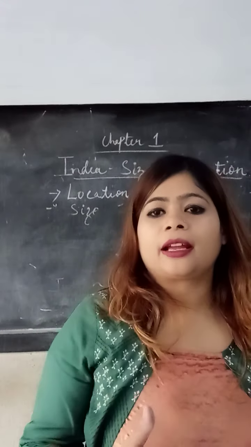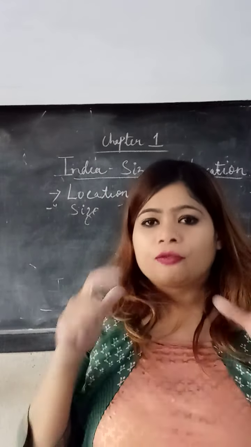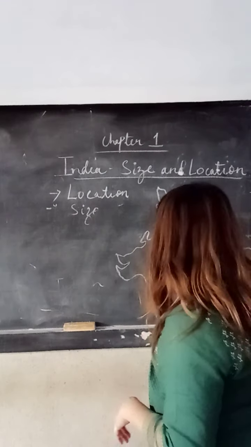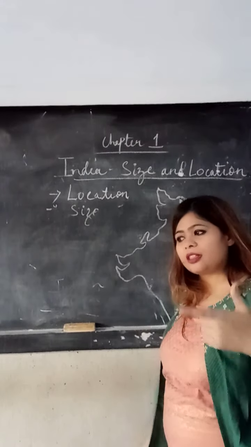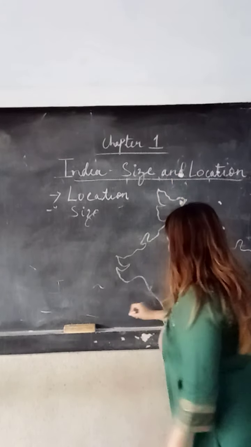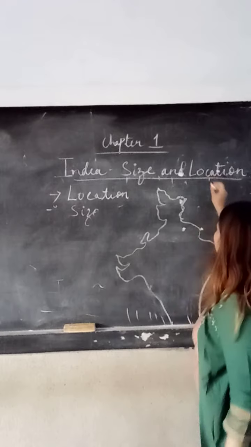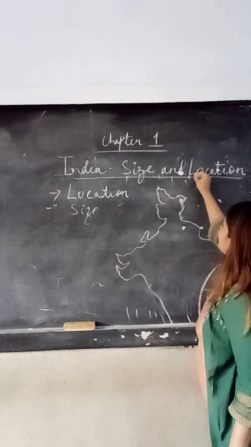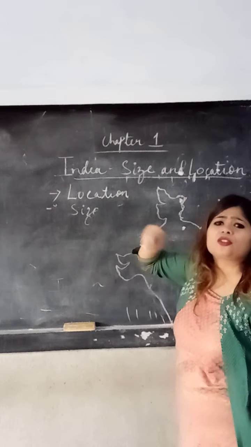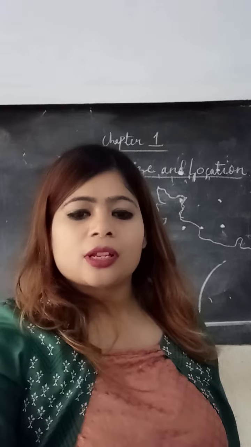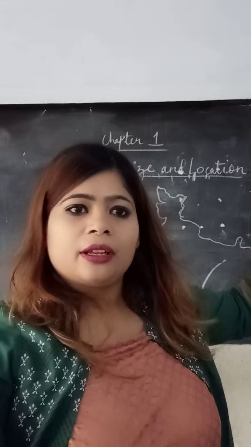Why we select a standard meridian, which is actually selected as 82.5 degrees east. Children, if you see the book, you will see a different set of divisions over the map at the top and at the bottom. When you see 80 and 85, you will see in your book also, children, that it is crossing through the Indian subcontinent.